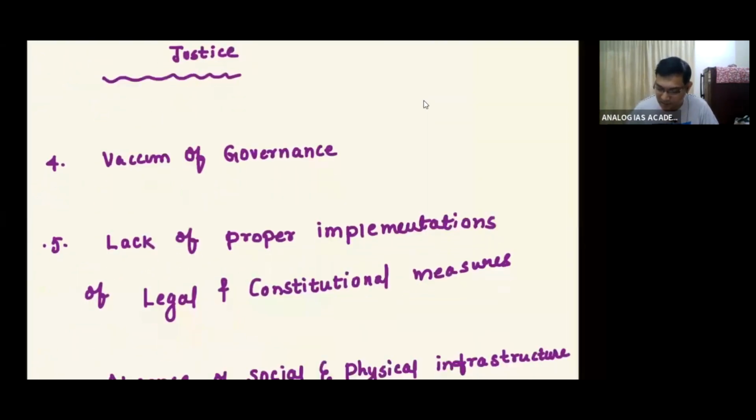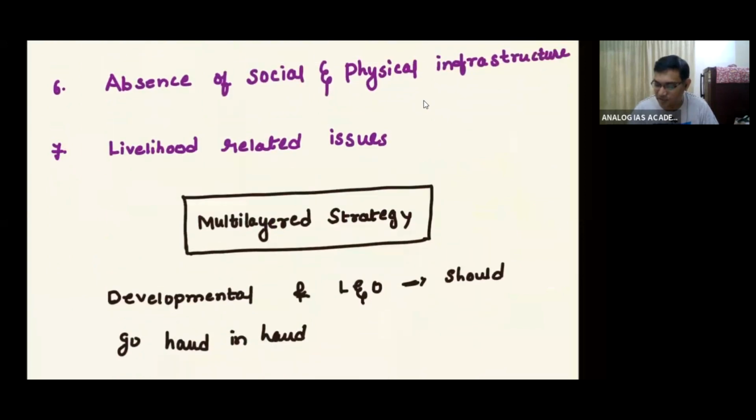Then there is the absence of social and physical infrastructure mainly. Because of this, there is capital flight. The scholars are moving away from that particular area, settling in other countries or other regions of India, because their ideas are not taken up, or they are threatened there by the Naxalites, etc. So it is called human brain flight.